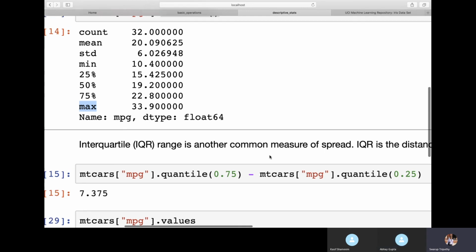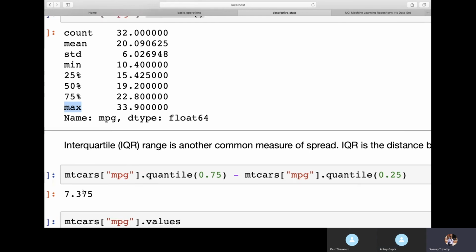So here our IQR is 7.37. But the 75th to max value is almost 10, which is very high compared to our IQR as well as the minimum to 25th. So this 33 might be an outlier.